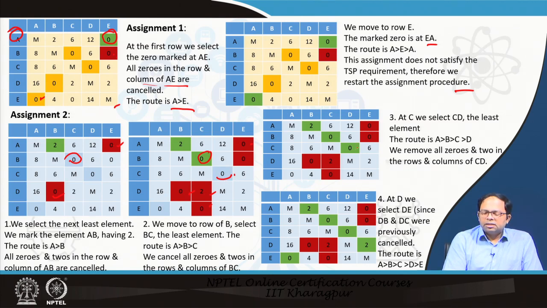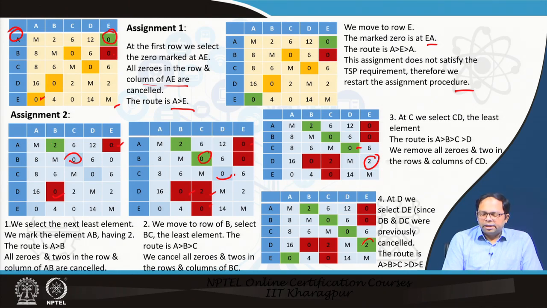Over here this is as we have selected, but along this column and row there is neither any 0 nor any 2. So, there is nothing to mark, and finally, we come to a point where from D we see that the next value is over here, 2. So, this is the least value. We have already selected 2 as the least value.